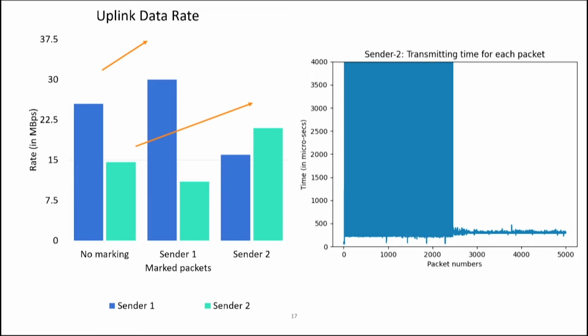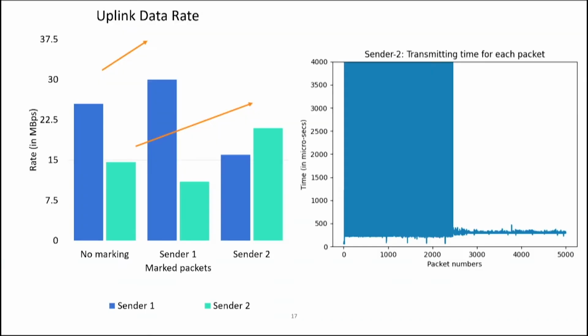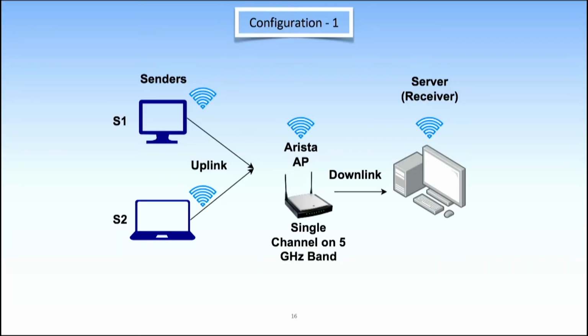That is the time when sender 1 was getting most of the channel access, and sender 1 completed sending all its data when sender 2 completed half of its data, and after that it is getting the entire channel. So in this first setup, we didn't capture how this AP is scheduling, differentiating between the marked and unmarked packets.